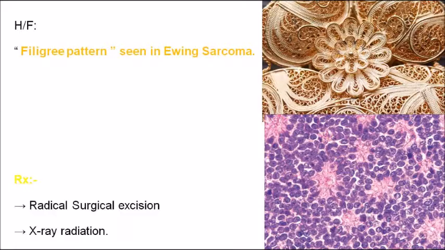Clear. Now see the histology part of Ewing sarcoma, that is also a very important MCQ. Filigree pattern. Histology wise, a filigree pattern arrangement is seen in Ewing sarcoma. So what is a filigree? That is what I have shown in the first picture, a picture of a filigree leaf. That is the arrangement, and a similar arrangement you can see histologically. Now compare it with the second image. Histologically, the pattern with circle arrangement is shown in the second picture. So the same filigree pattern is what I have shown. The filigree pattern is seen histology wise in Ewing sarcoma, and onion skin appearance of Ewing sarcoma radiologically.